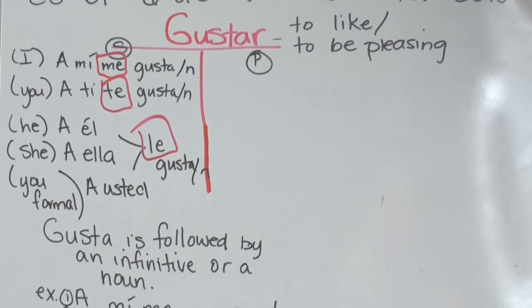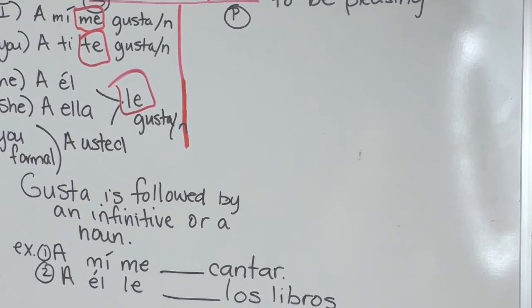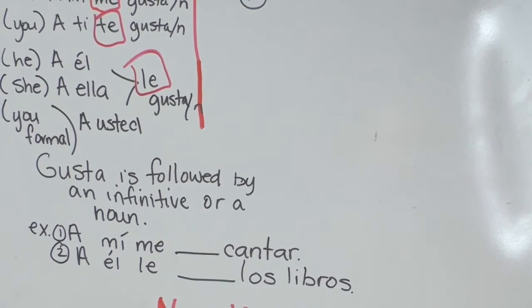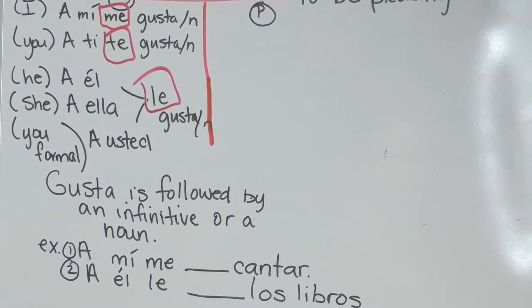Remember the rule. Gusta is followed by an infinitive or a noun. Remember, gusta, now I didn't say gustan. If what you like is singular, you say gusta. If what you like is plural, you say gustan. But remember this rule. Gusta is followed by an infinitive or a noun.